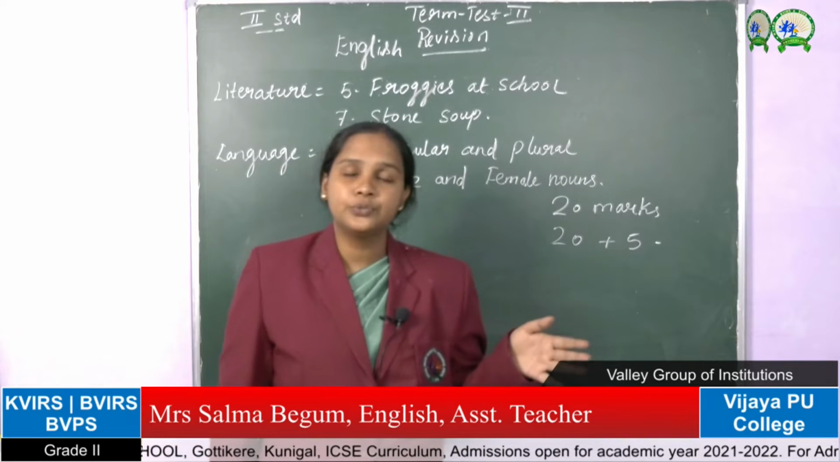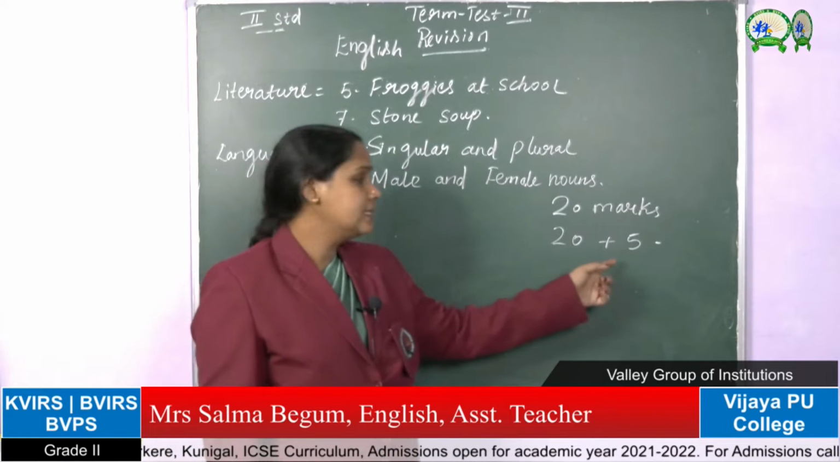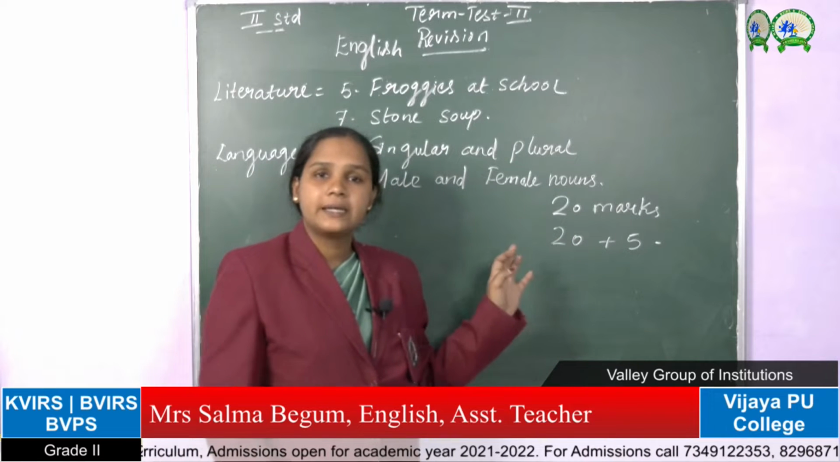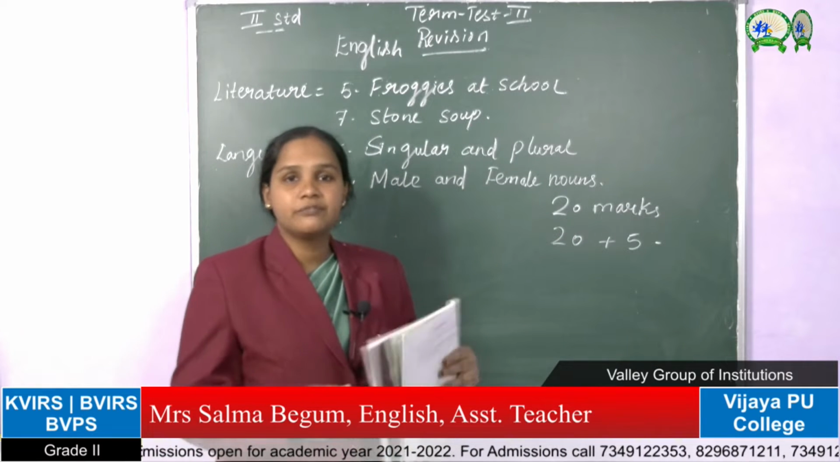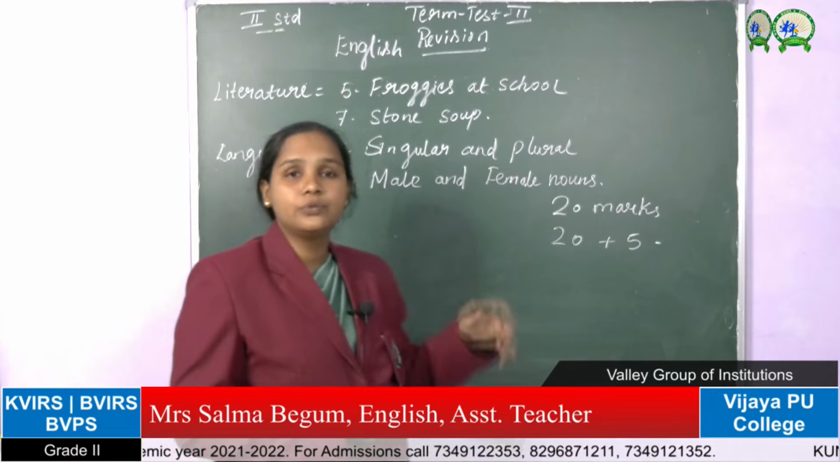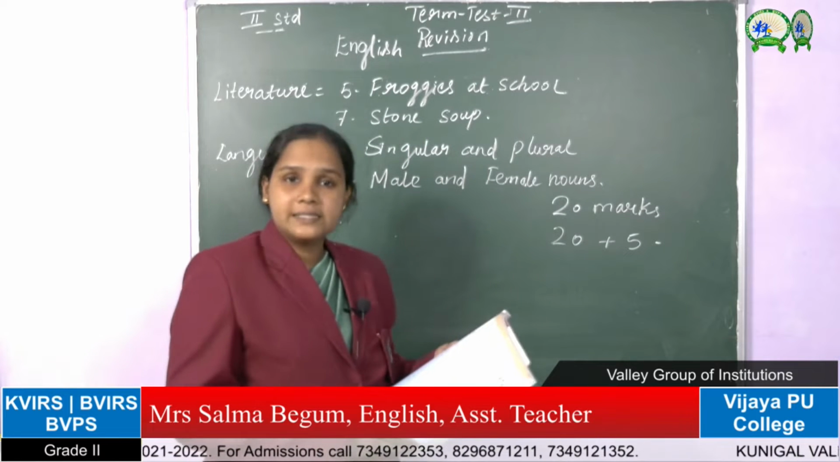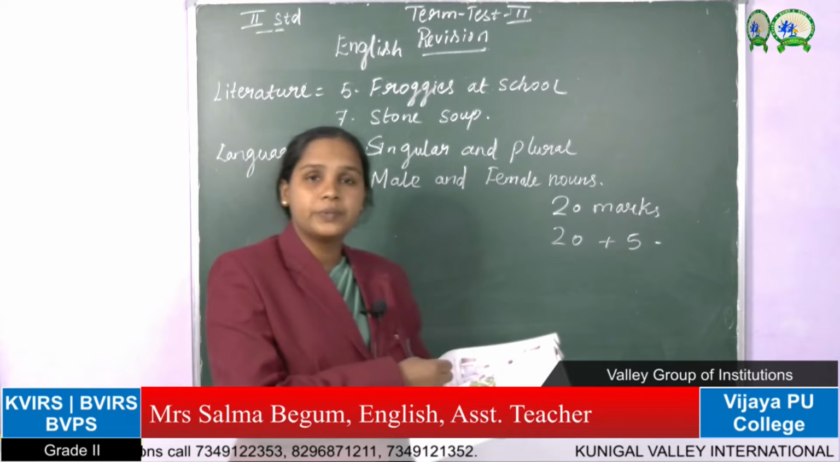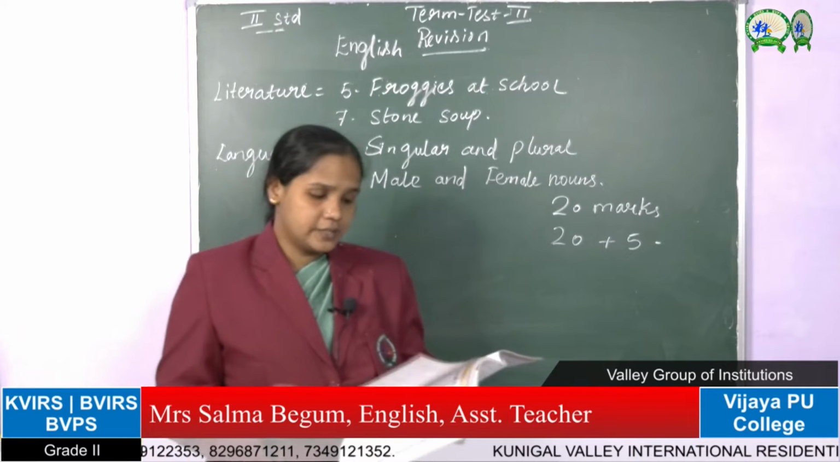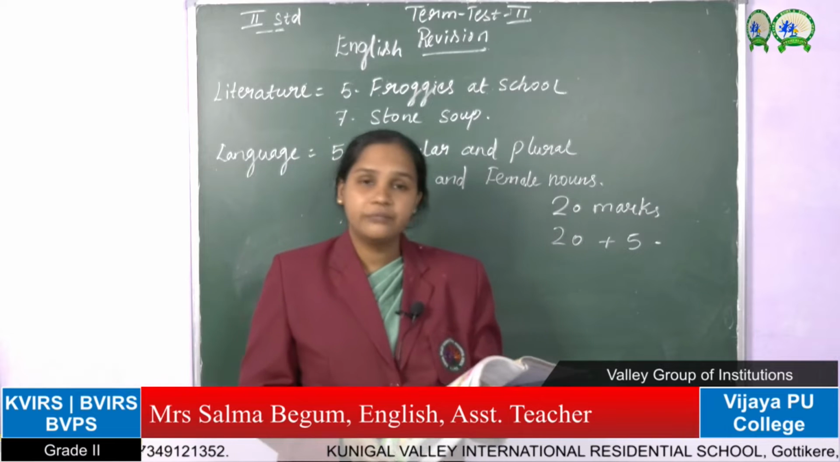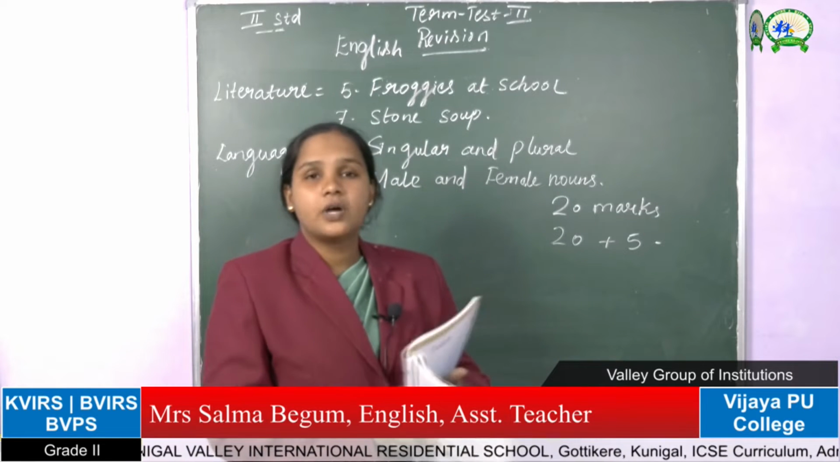Did you do it by the due date or not? We will consider that and give you the 5 marks, and the 20 marks you will write from the mains you will get from your textbook. As I informed you, in literature you have two: one is a lesson and one is a poem. Froggies at School is a poem and Stone Soup is a lesson, children. Now we will go through the mains. First, Froggies at School.